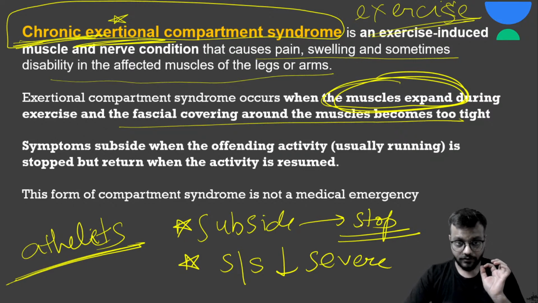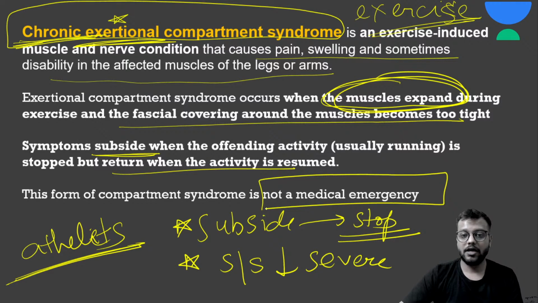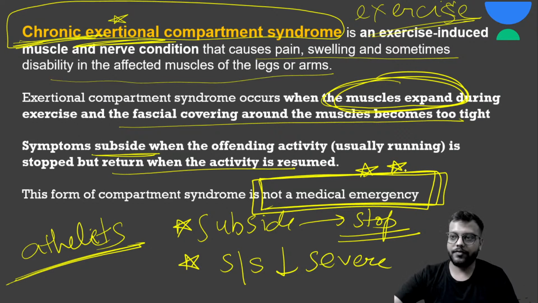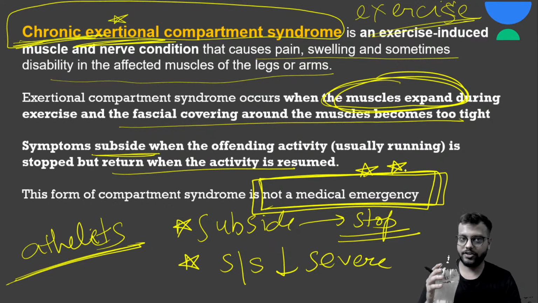Okay, so symptoms will subside and return when the activity is reduced, and very importantly, chronic exertional compartment syndrome is not a medical emergency, because it will subside if you stop the activity. So very important that it is not a medical emergency.